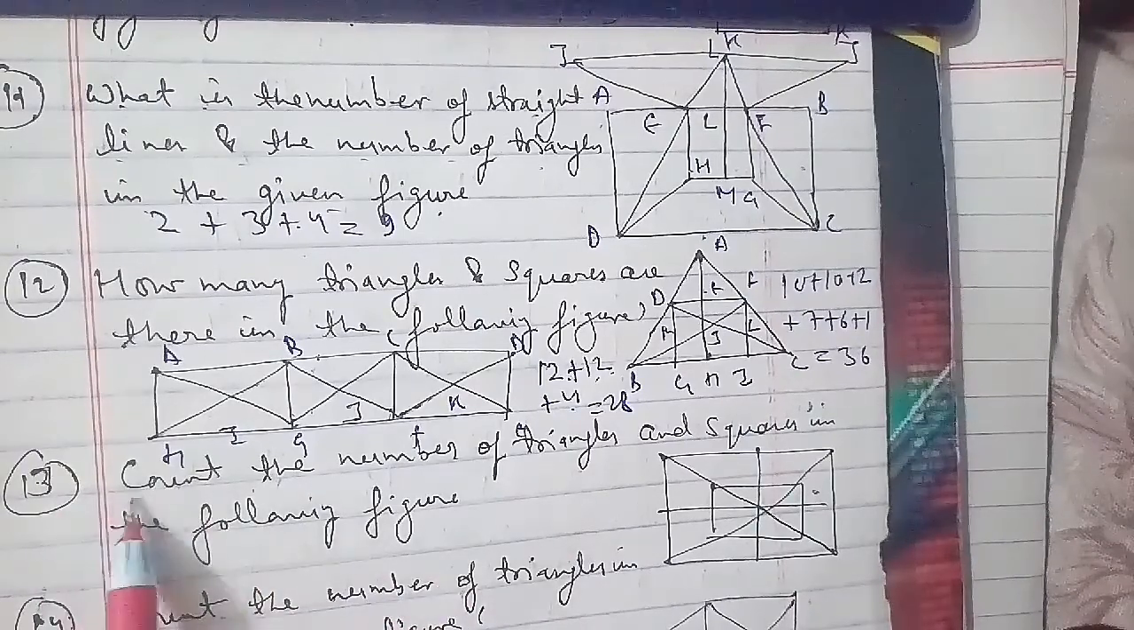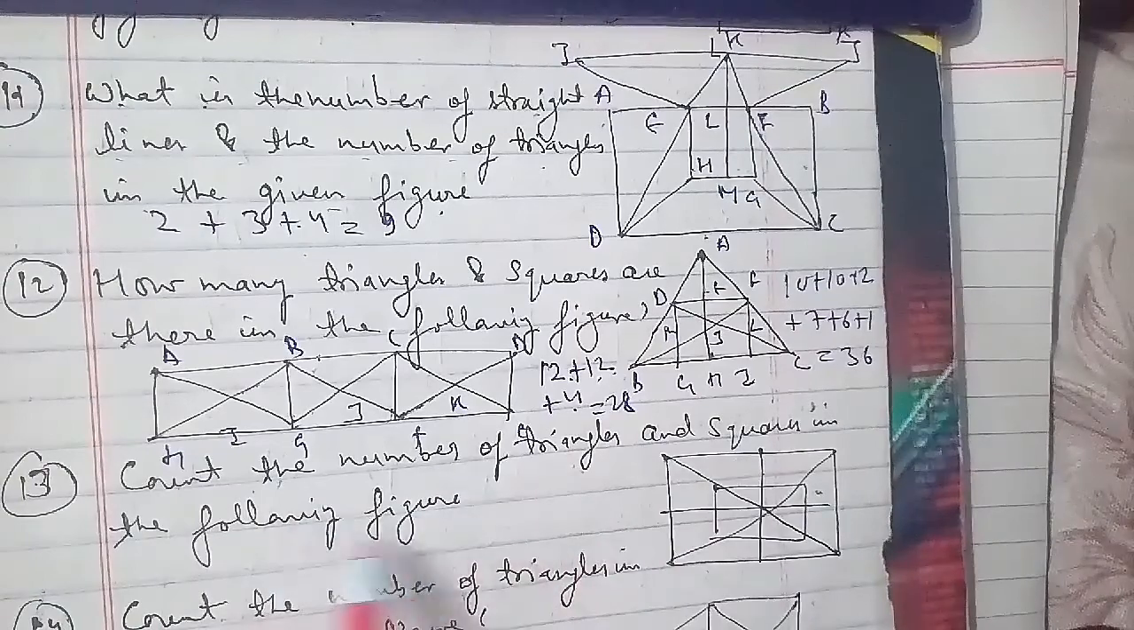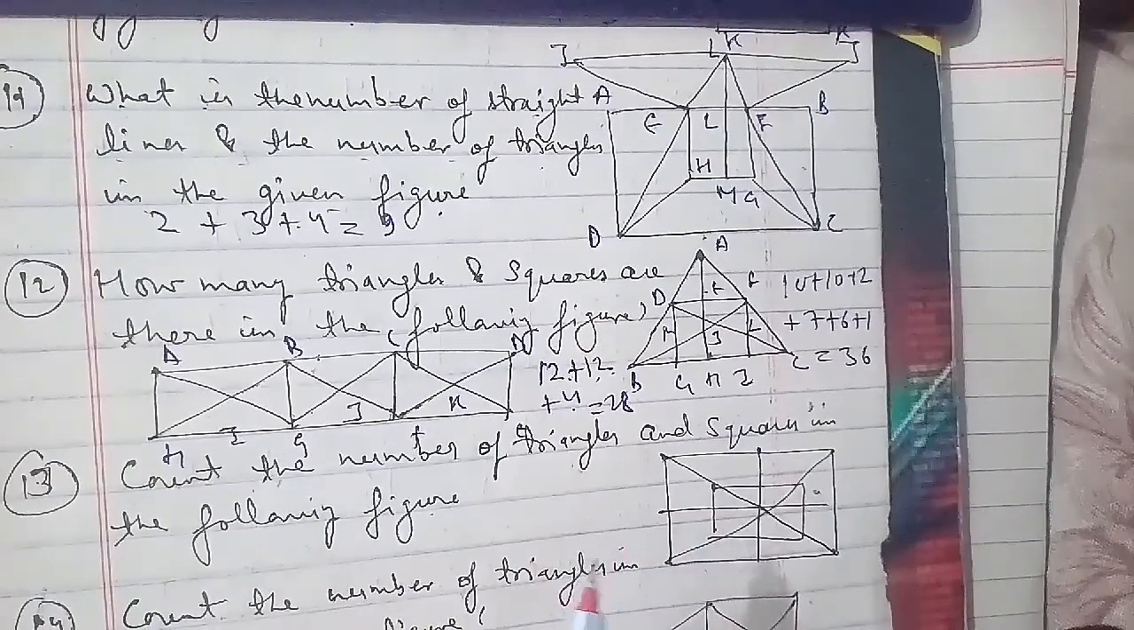Now we'll go ahead with another question, and that is the 13th question of the session that we have to talk about. The question is: count the number of triangles and squares in the following figure, as you can see here. The options are 28 triangles 10 squares, 28 triangles 8 squares, 32 triangles 10 squares, and 32 triangles 8 squares. So for that we have to name it first.